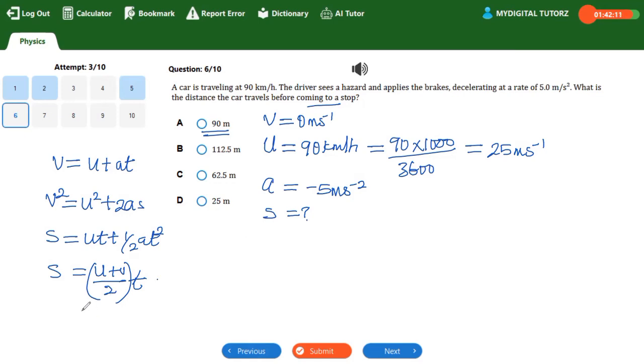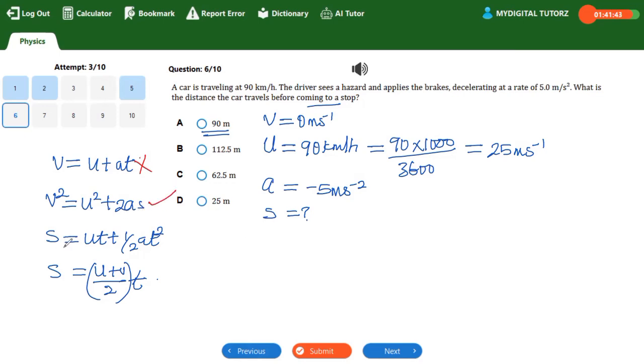Is that understood? Now, looking at what we have here, which do you think is appropriate for this problem? Here, we have t, and in all these parameters given to us, we don't have t. Is that correct? So this one cannot go. The second equation, we have v, we have u, we have a, we have s. I think it can go.